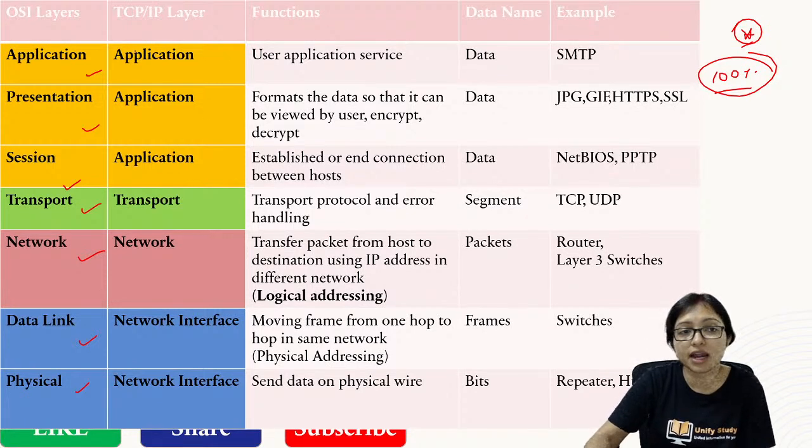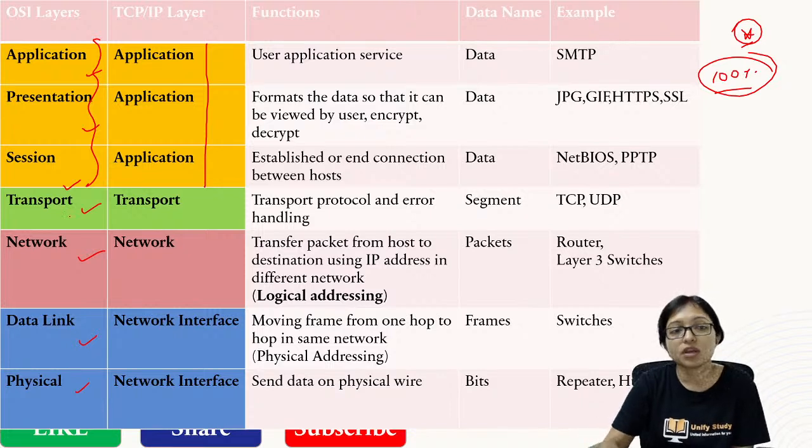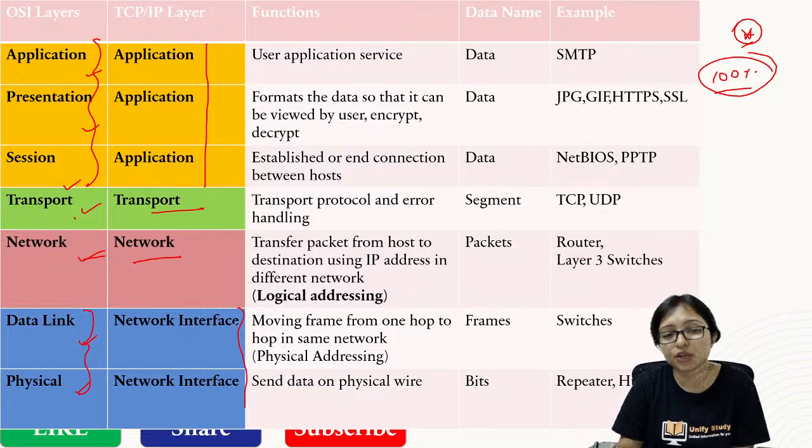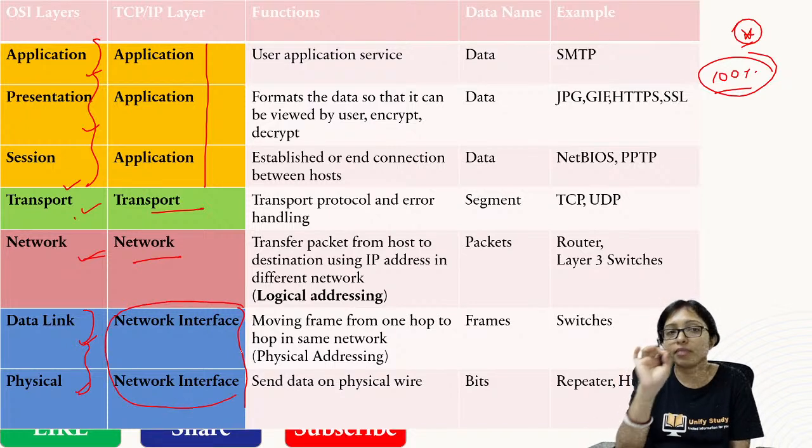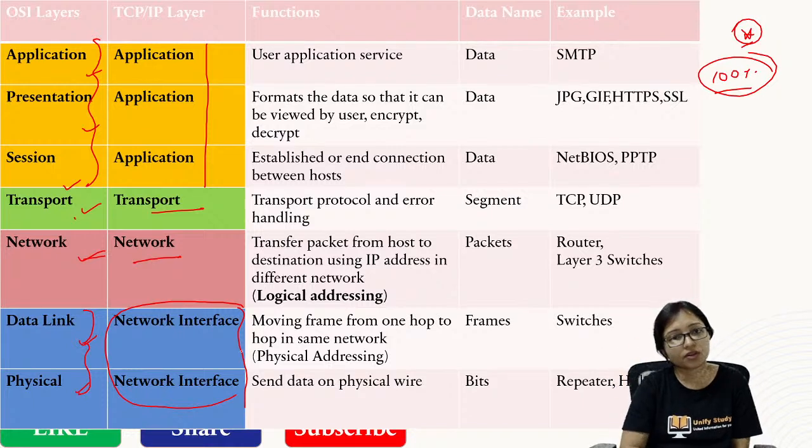These 3 layers together combine as the application layer here. Transport layer is itself transport layer, network is itself network, and data link and physical layer together are called network interface. So in this way, if you remember the OSI and TCP/IP, then it will be easy for you, right? Now what are the functions?